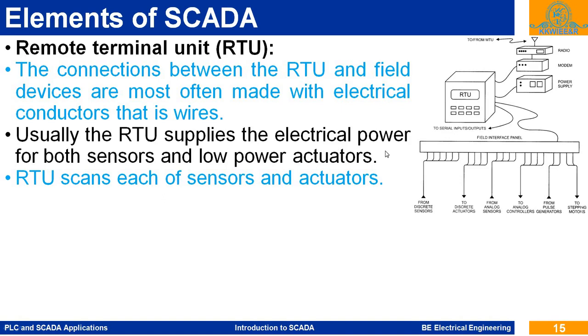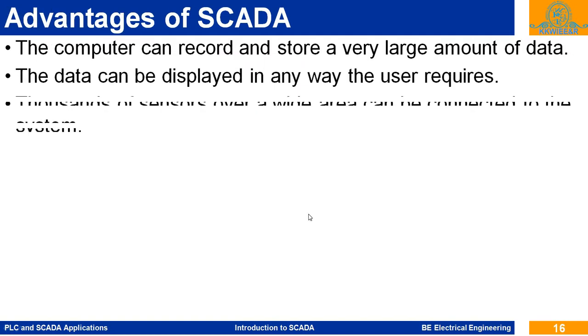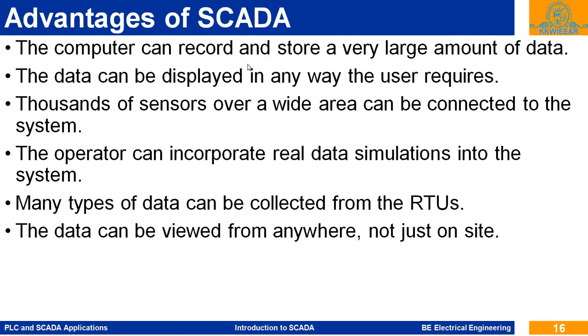RTUs scan each of the sensors and actuators, based on the ladder program, based on the algorithm. This remote terminal unit or PLC or IED is continuously scanning all these sensors, and accordingly it generates the output, which is sent to the actuator. It also scans the status of the actuators. So this is the remote terminal unit. The computer can record and store a very large amount of data.